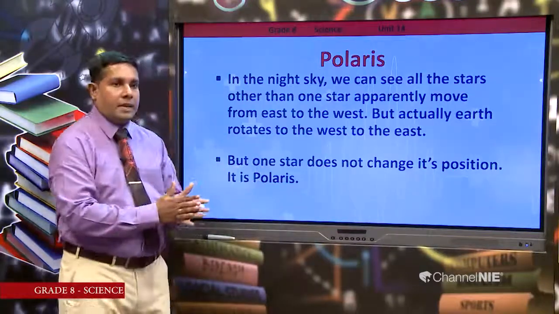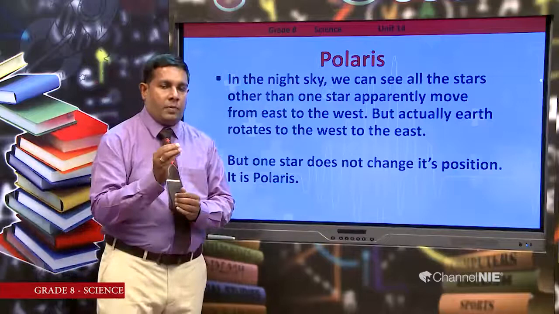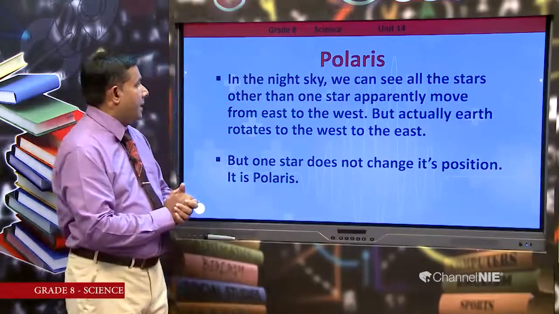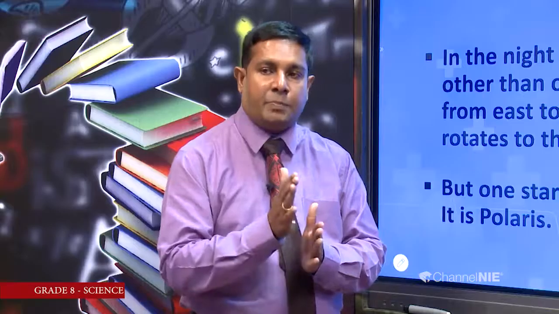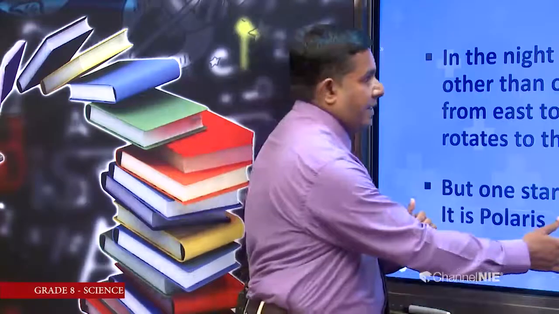Then Polaris. Shall we focus on what is Polaris? In the night sky we can see all the stars other than one star apparently move from east to west, but actually Earth rotates from west to east. But one star does not change its position, that is called Polaris. The importance of this Polaris is its position does not change.